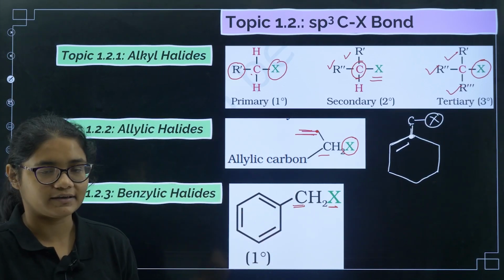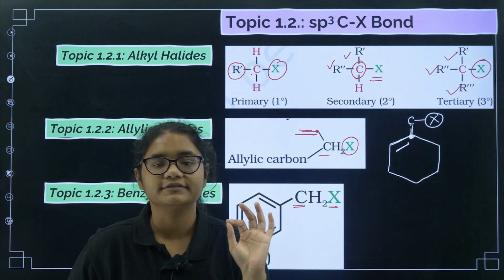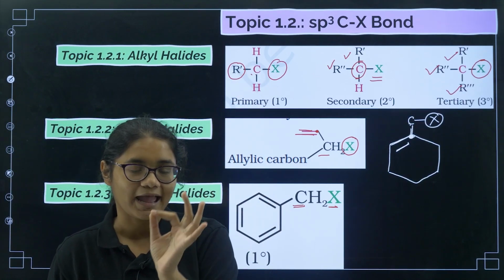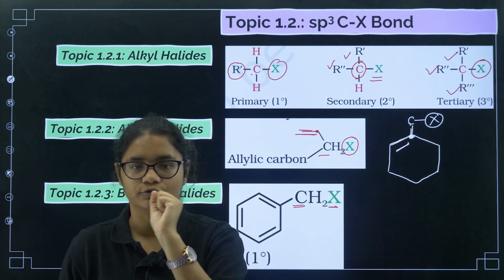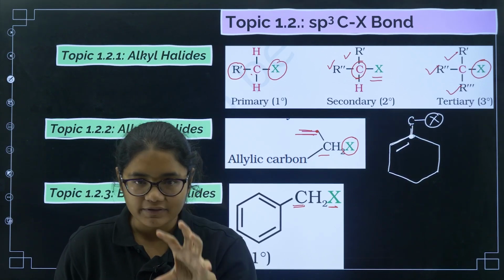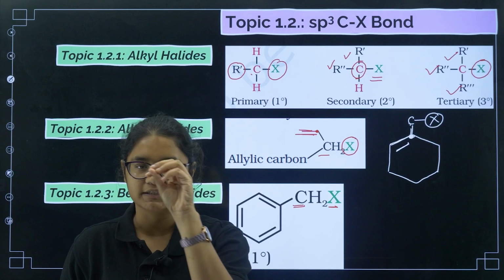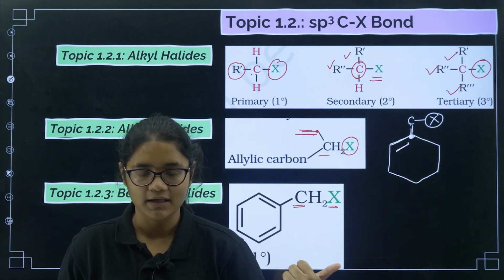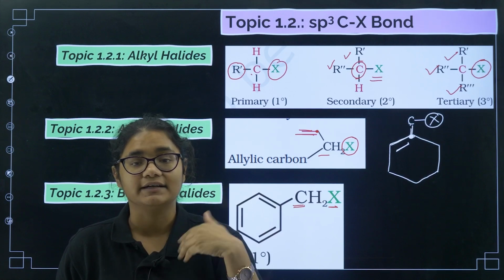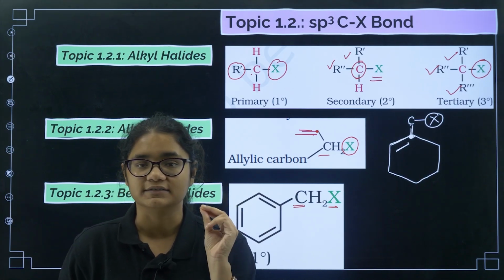Let's revise all these three again. The second category of classification is sp3 and the C-X bond. The carbon having sp3 hybridization should contain the X. If the carbon which contains the X group is attached to only one carbon, it is called primary. If attached to two carbons, it is called secondary.